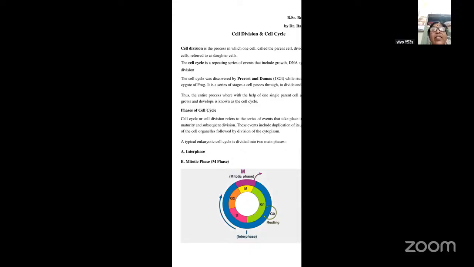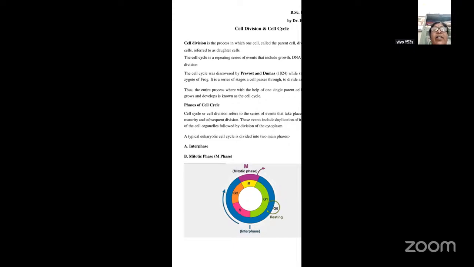Now coming to the cell cycle, what do we mean by cell cycle? The cell cycle is a repeating series of events that include growth, DNA synthesis, as well as cell division. That is what we call a cell cycle. So the cell cycle does not include only cell division, but it also includes growth and the synthesis of DNA as well as cell division. These go on simultaneously. So both cell division as well as the cell cycle play a very important role.